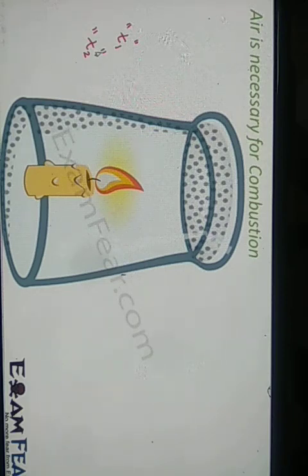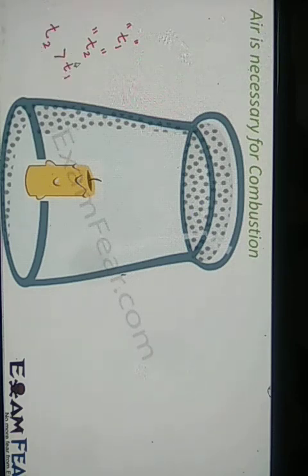Here also the candle went off after some time, because again there is a limitation inside this glass. What we observe is that T2 is greater than T1.